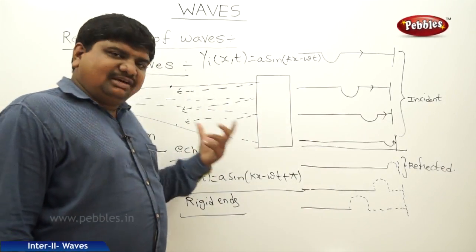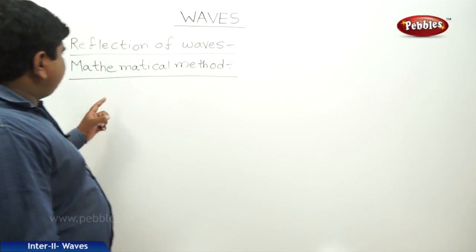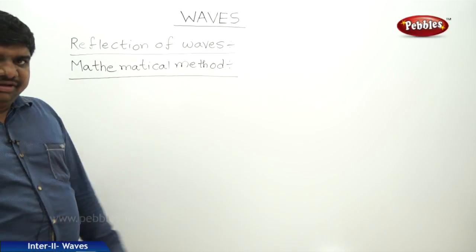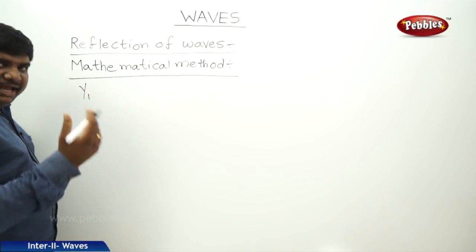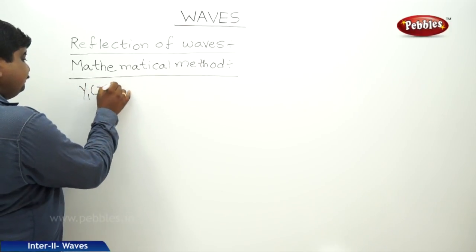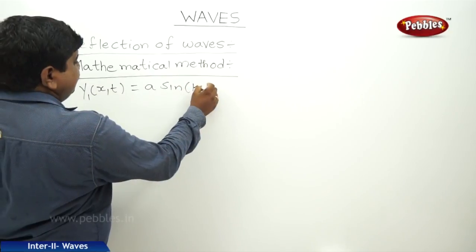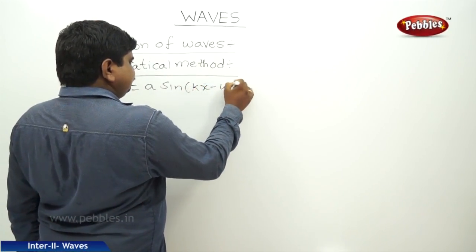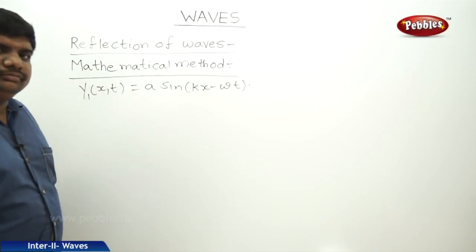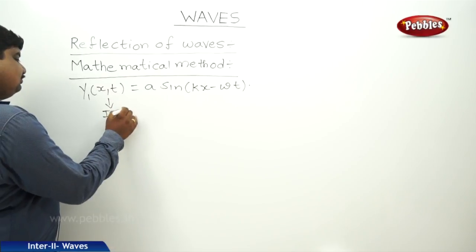Now we will discuss the net displacement of incident and reflected sound waves. So the mathematical treatment of the reflection of waves is: suppose the incident wave, let us suppose y1 of x comma t is equal to a sin(kx minus omega t). So this is the incident wave.